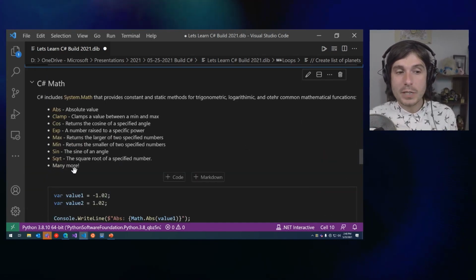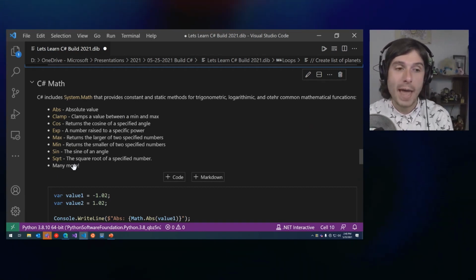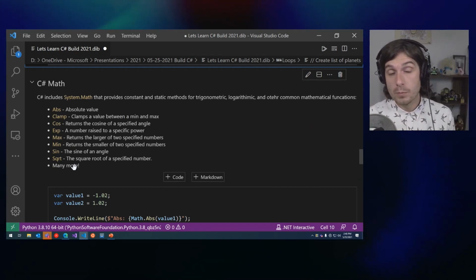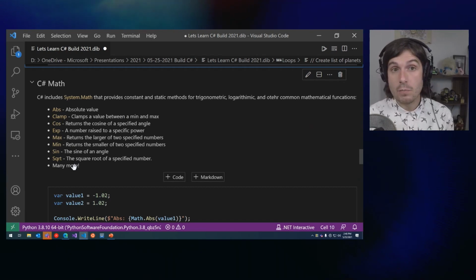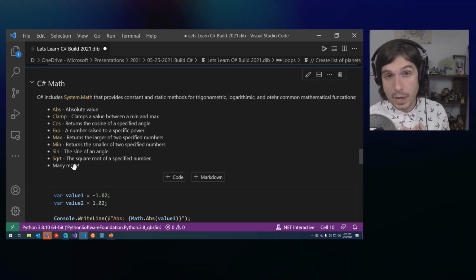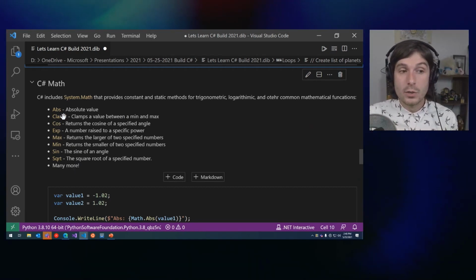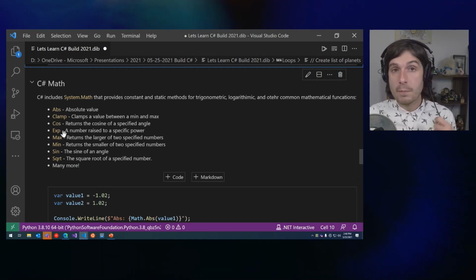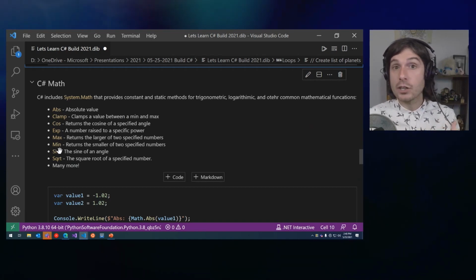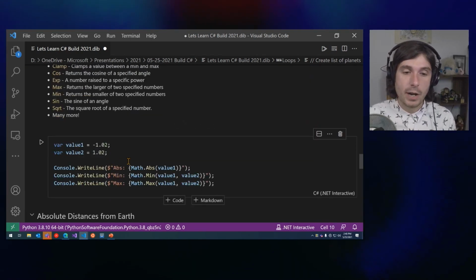We can actually use built-in math objects in C#. This is really cool, System.Math. It allows us to perform mathematical operations like you may do on your TI-83 Plus calculator. Now, that may not be your calculator. That was my calculator in high school, at least my favorite. But you can do things like get an absolute value, get the max, min, a sine, a cosine, all those fun math and charting graphs that are out there.